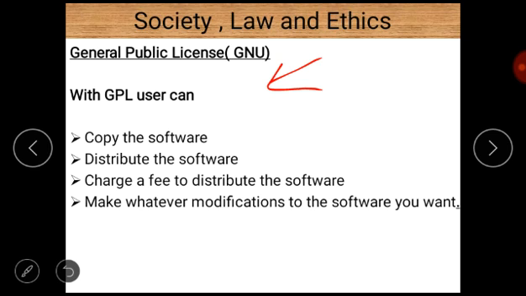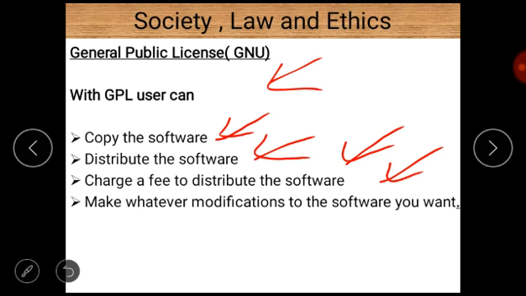General Public License, also called GNU GPL. So a GPL user can copy the software. There are four important things regarding GPL. A GPL user can copy the software, distribute the software, charge a fee to distribute the software, and make whatever modification to the software you want. So these are the four important points regarding GPL, meaning General Public License.